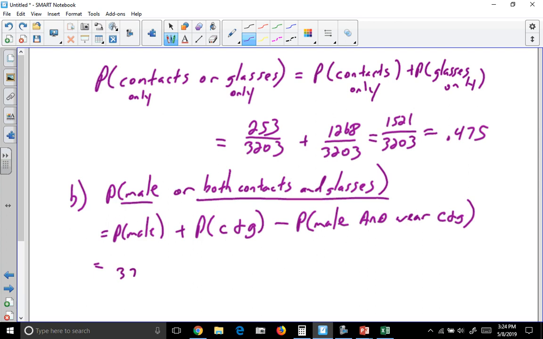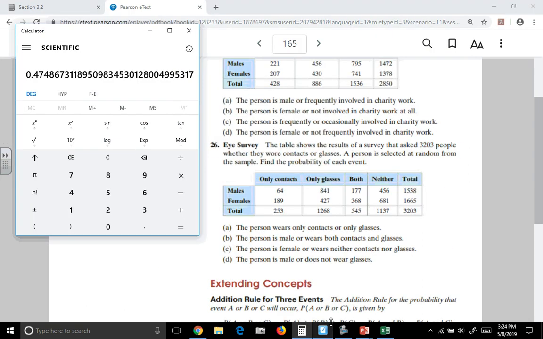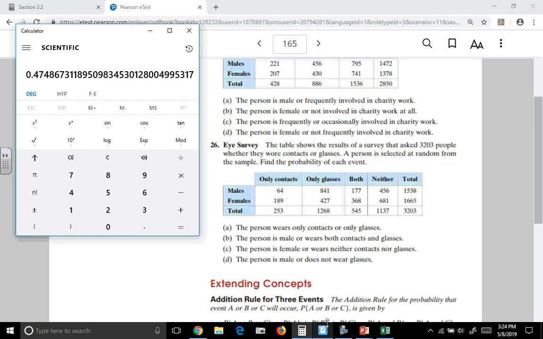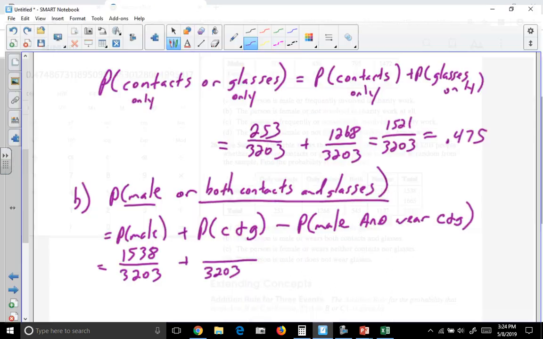So out of the 3,203, let's see how many are male. Our marginal total tells us there are 1,538 that are male. Out of the 3,203, there are 545 that wear contacts and glasses.